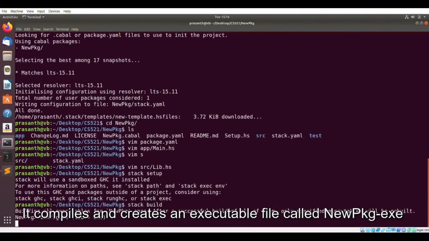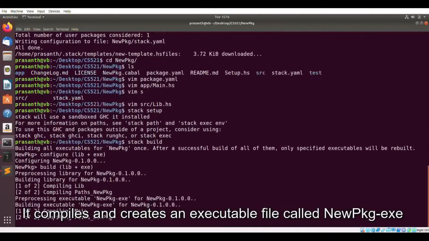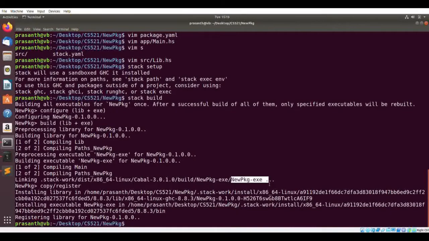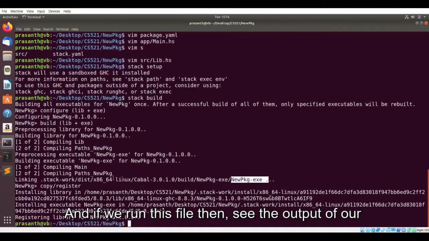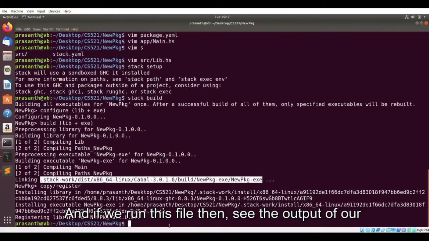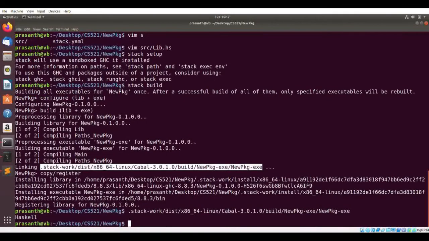It compiles and creates an executable file called newpackage.exe, and if we run this file, you can see the output of our function defined in the main.